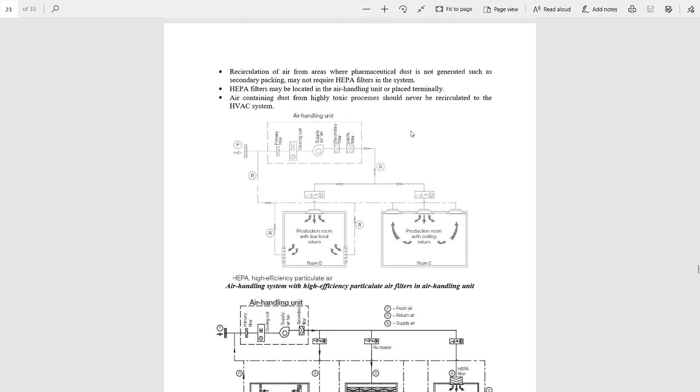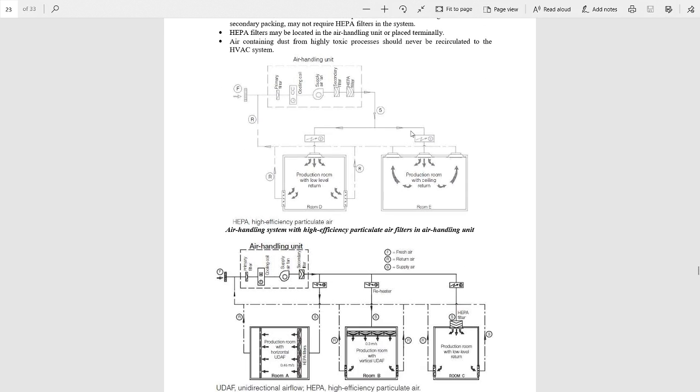In these two figures, the HEPA filters are arranged in different positions. In the first air handling unit, we can see that there is a primary filter, then the cooling coil, then the supply air fan, and then the secondary filter and the HEPA filter.